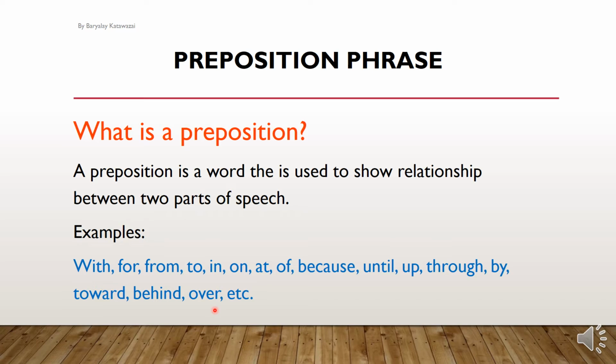These are prepositions. They are used in a sentence to show relation between two parts of speech. Whenever you see a preposition in a sentence, clause, or phrase, you must find a noun or pronoun used after it. The noun or pronoun that is used after a preposition is called the object of the preposition.